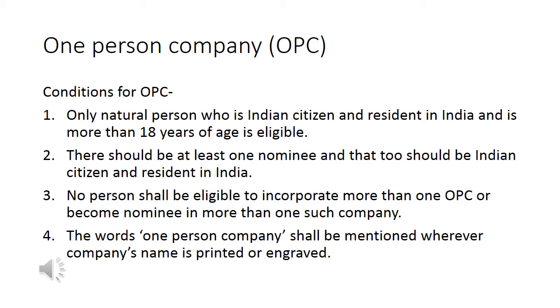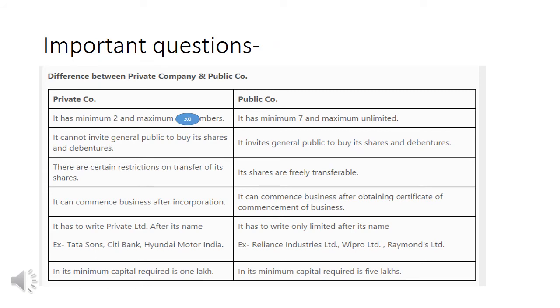Number 4, the words one person company shall be mentioned wherever the company's name is printed or engraved, so that the other person who is trading with you or who is in contract with you should know that this is one person's company. There are two questions which are very important.